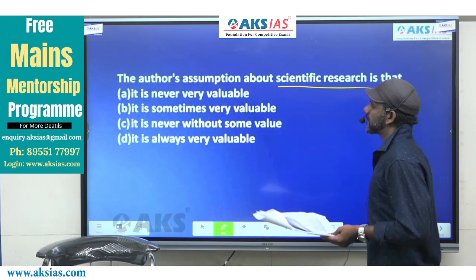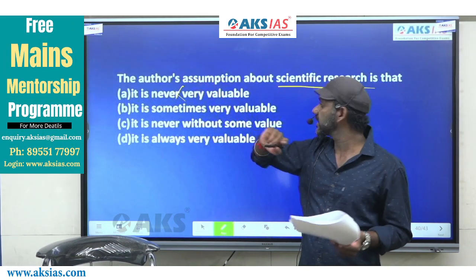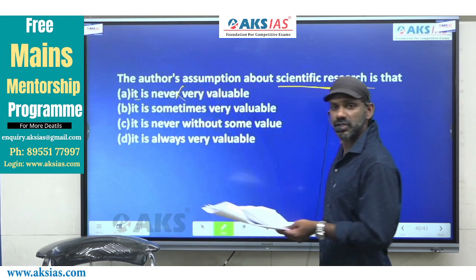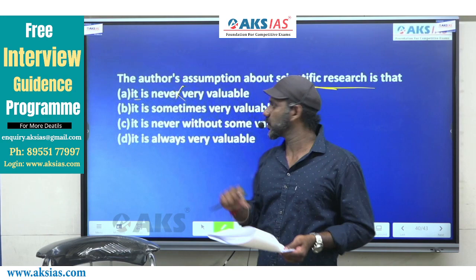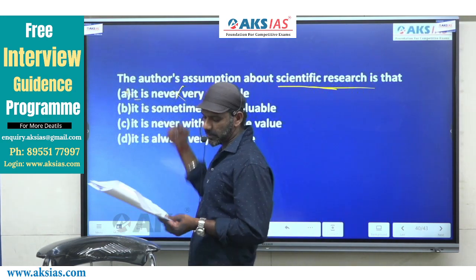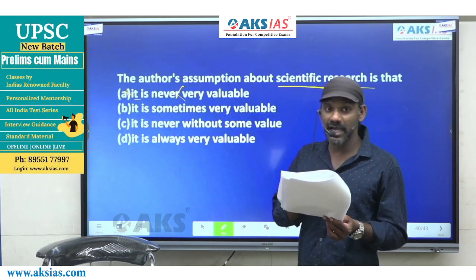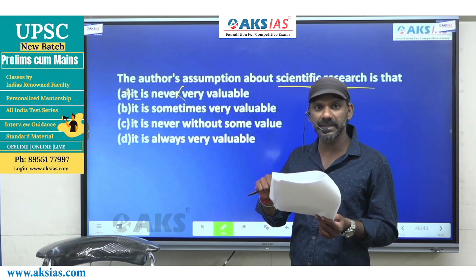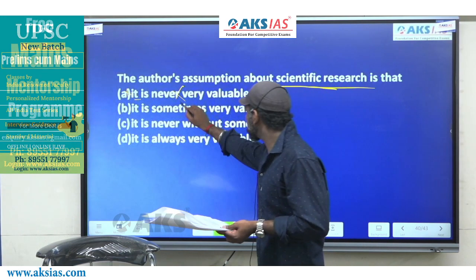Come to one. It is never very valuable. In the sentence, it refers to scientific research. Pronoun antecedent. According to the sentence, scientific research has some value. It is never very valuable. Contradicting, A is gone. Come to B. It is sometimes very valuable. It says never completely valueless means it is never without some value. It is not sometimes very.